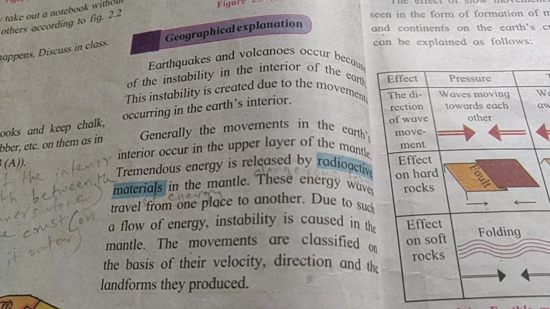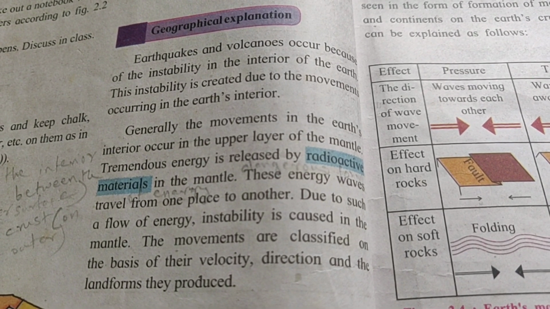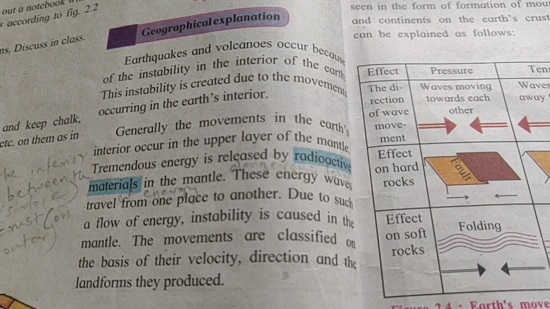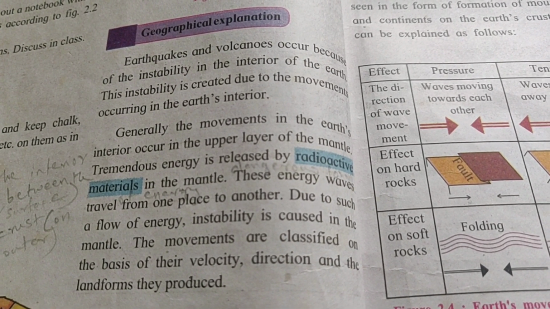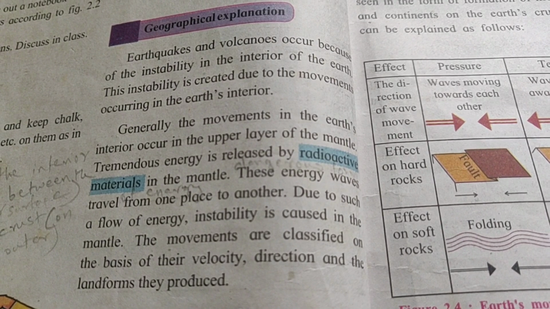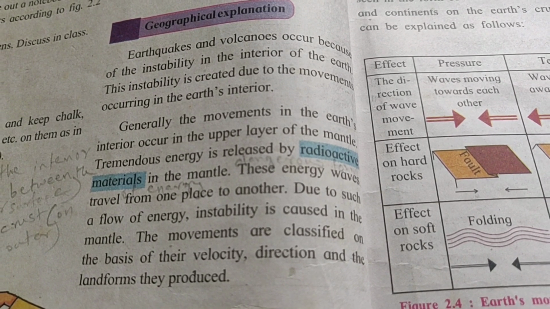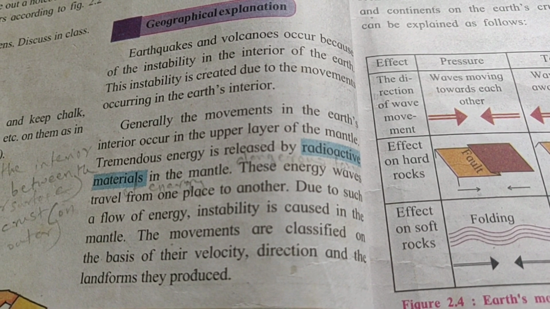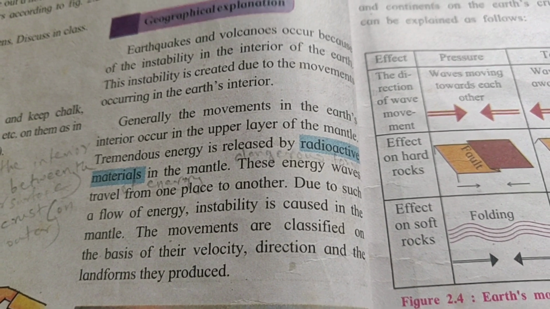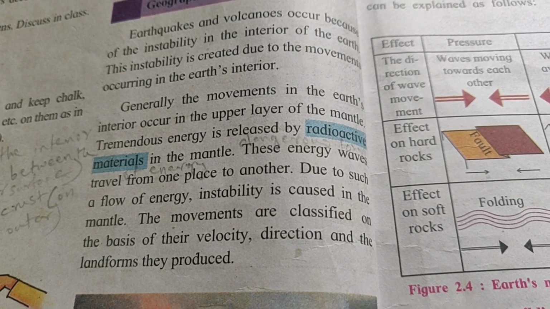Generally, the movements in the earth's interior occur in the upper layer of the mantle. A lot of energy is released by the radioactive materials in this mantle, and these energy waves travel from one place to another. Due to such flow of energy, instability is caused in the mantle. The movements are classified on the basis of their velocity, that is their speed, the direction in which they move, and the landforms they produce.